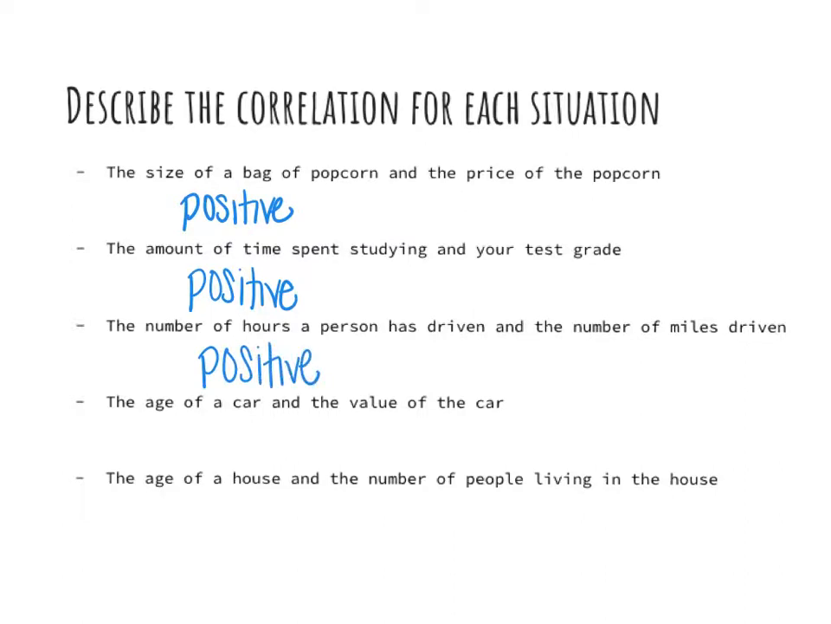The age of a car and the value of a car. This is just a regular car. So as the age of my car gets older, so the longer I have it, the value is going to decrease. So this one is a negative correlation.